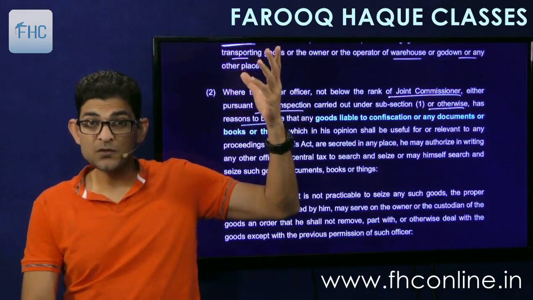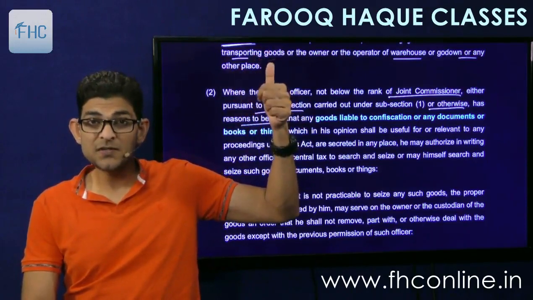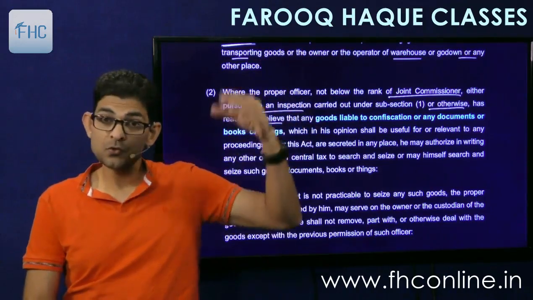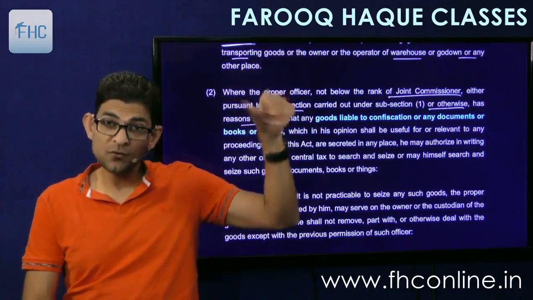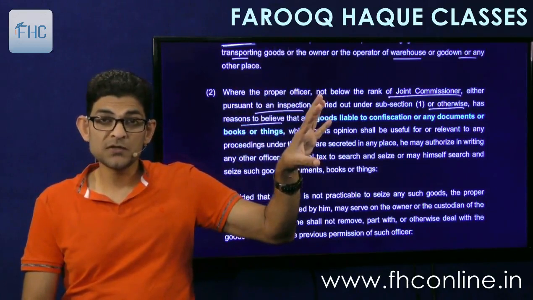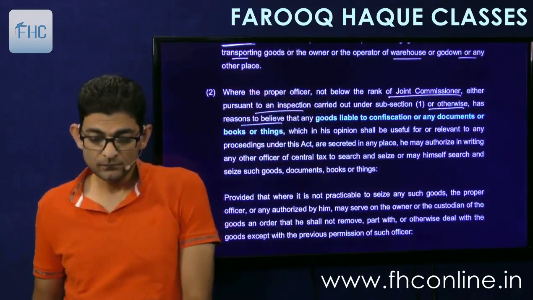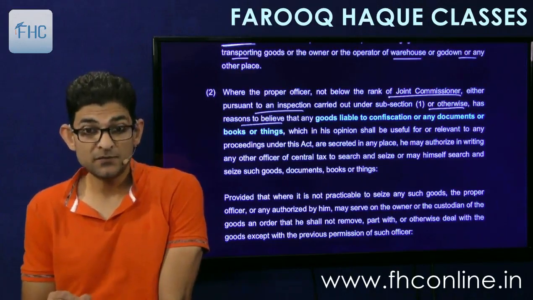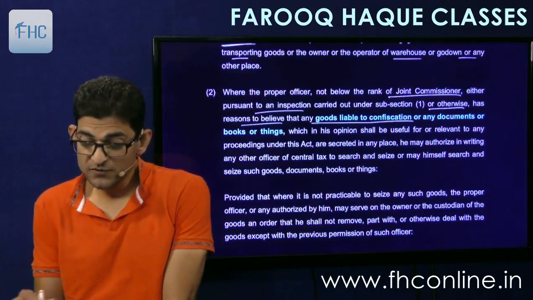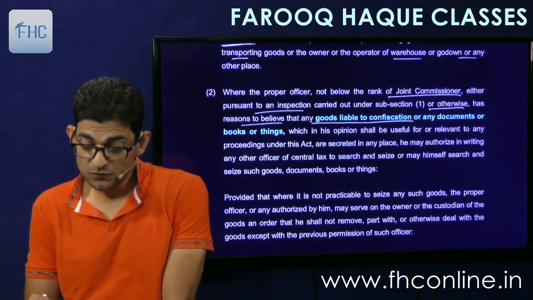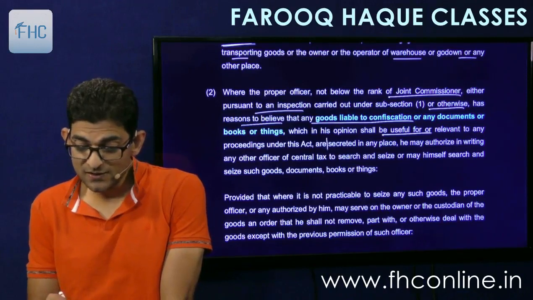So subsection 1 is not always a pre-necessary or a prerequisite for subsection 2. Okay, so you may come for inspection and then you can form a belief and go for seizure, or you can directly go for seizure. So what it says, has reason to believe that the goods liable to confiscation or any document or books or things which in his opinion should be useful for or relevant to proceeding under the Act are secreted in any place.